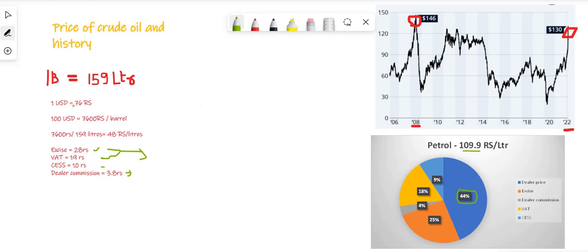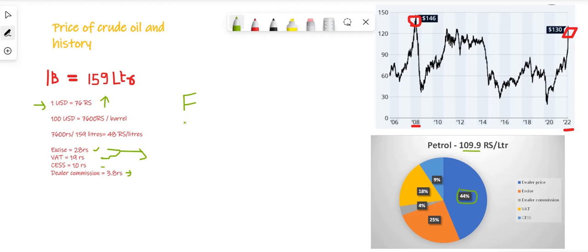So for example, international market transactions are mainly driven by the US dollar. So if the USD exchange ratio changes, and let's say the rupee depreciates and the USD appreciates, then we are going to pay more. Because 100 USD would now be almost 8,000 or 9,000 rupees, depending on the price of the USD, and hence the price of the petrol will increase. So foreign exchange is one such important factor.